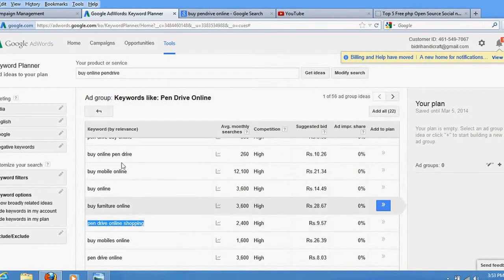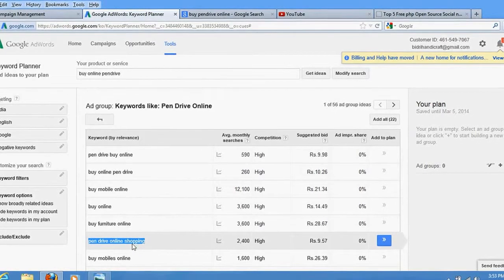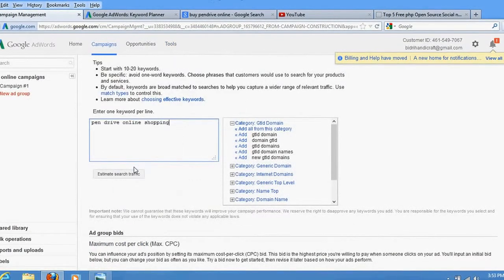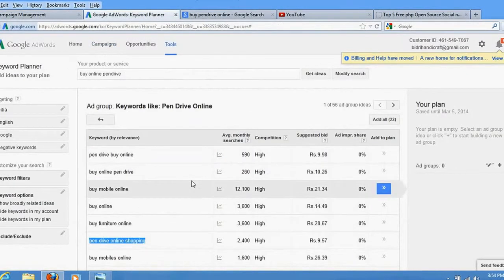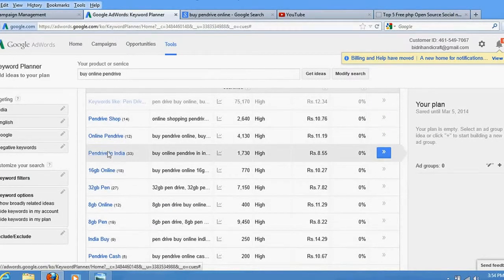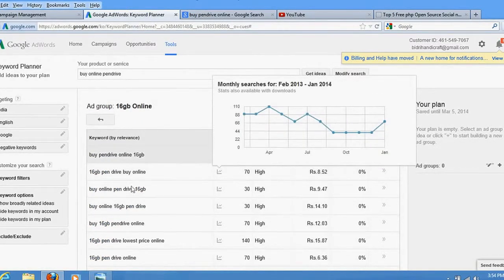If you put the other keyword, fewer people would come to your site and fewer advertisements would be shown to your customers. But if you put this one, more advertisements will be shown, since the searches made by people would be more. So just copy this one and add it to your keywords. Hit enter and select other keywords as well. If you wish to go back, click here; many people also search for 16 GB online pen drive, 32 GB. Let's see the chances for pen drive online 16 GB monthly.